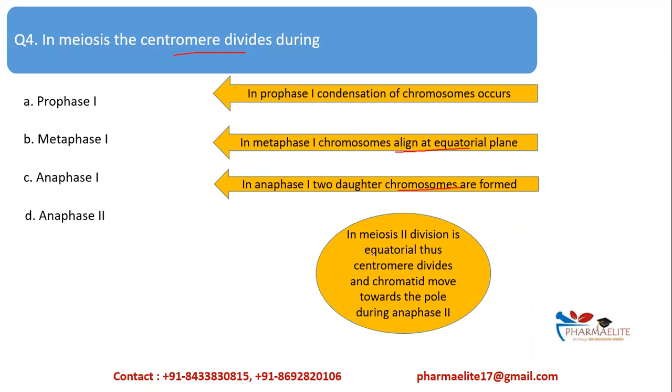So again, they will align at the equator, the centromeres will divide and the chromatids will move towards the opposite poles during anaphase 2. So it is during anaphase 2 that the centromere will divide and you get the shifting of chromatids towards the opposite poles. That is equatorial division which occurs. Therefore, anaphase 2 is where the centromere divides. In anaphase 1 you get two daughter chromosomes, but in actual, equatorial division occurs in anaphase 2.